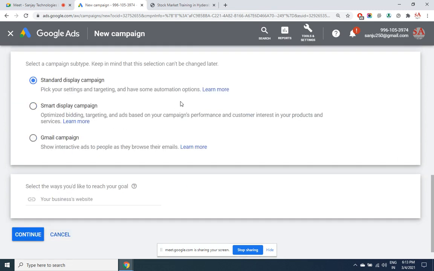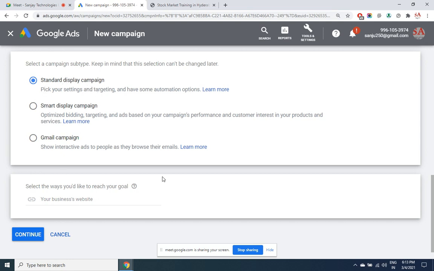So I select the display network. Standard display campaign means we will have to create the ads manually, but a little bit of automatic options are also there. Smart display campaign means an AI program by Google, where automatically it will decide how the ads have to get created, automated ads and all that. Nothing automated is advisable, at least in digital marketing. Artificial intelligence is only at a basic level right now. The system is not smarter than human beings, at least at this stage. Maybe in future it will be. So for now, better to do everything manually. So I select standard display campaign.